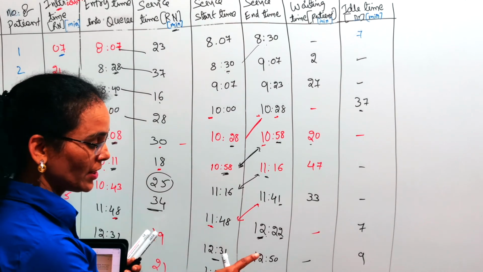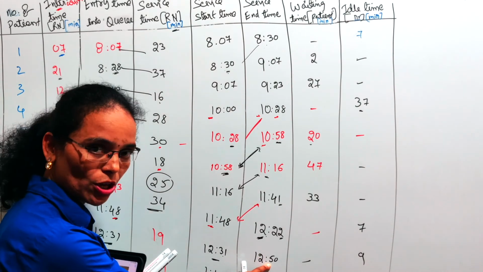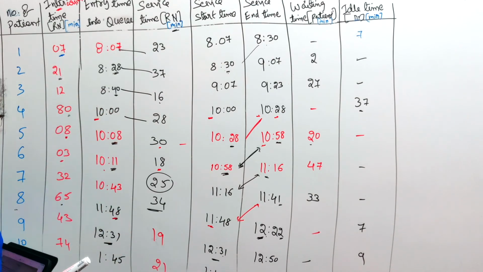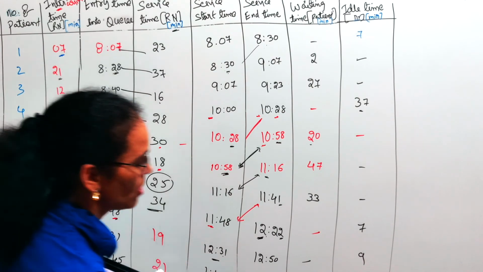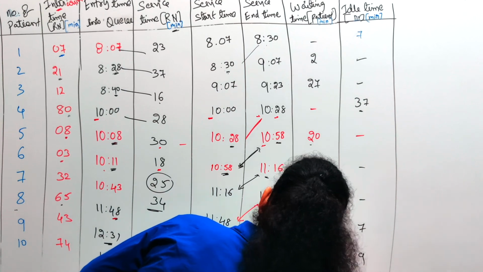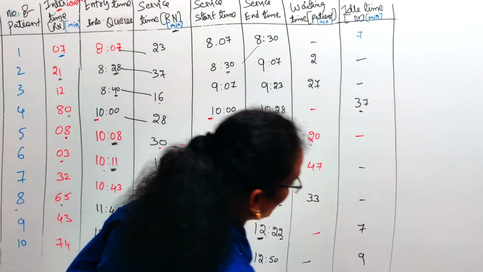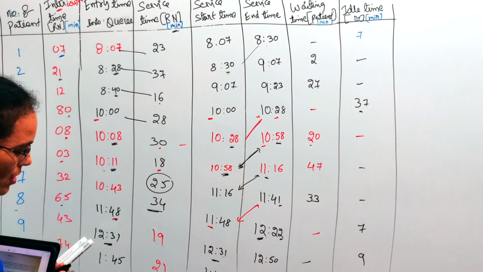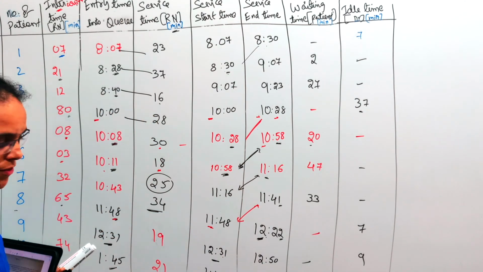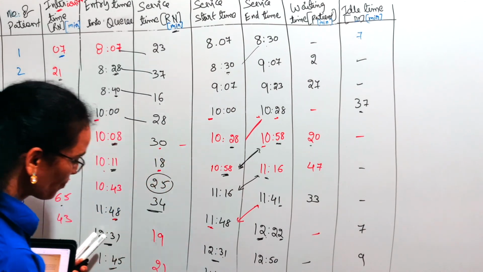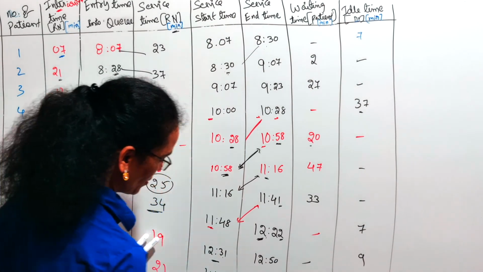But the previous doctor was giving the service till 12:50 only. Means here 10 minutes, here 45 minutes, so 55 minutes the doctor was waiting in the hospital. 55 minutes is the idle time of the doctor. The patient arrived at 1:45 and service started at 1:45. No idle time of the patient.